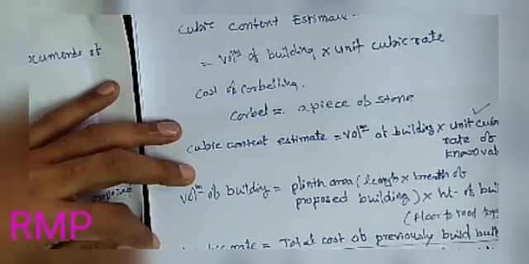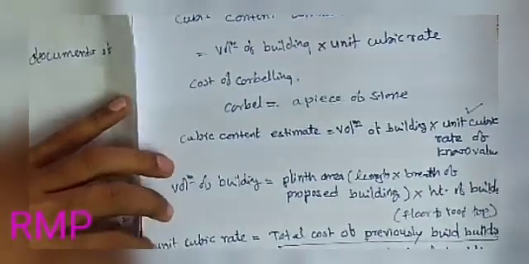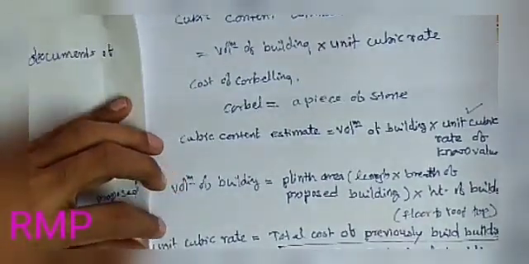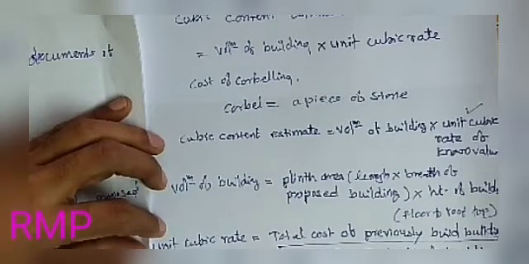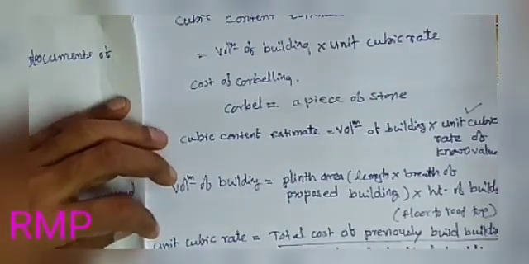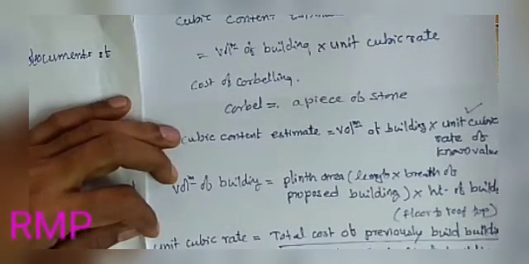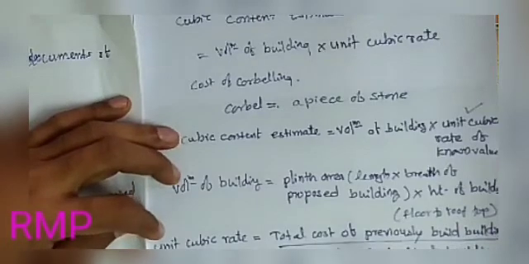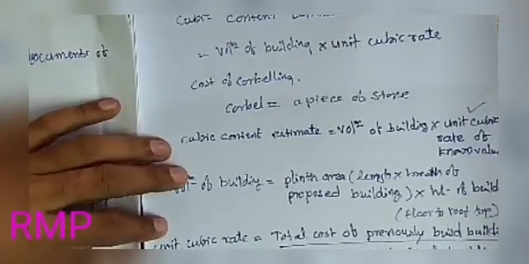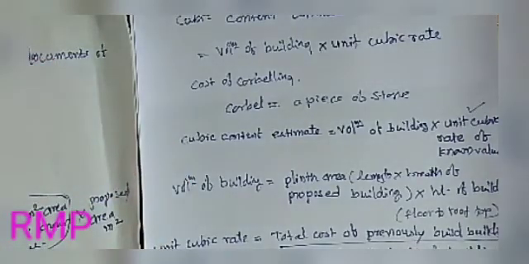Okay, so in the cubic estimate method we require the volume of the proposed building and the unit cubic rate of a known building. So next type is annual repair estimate and special repair estimate. These estimates are prepared in order to maintain the constructed estimates in good condition.